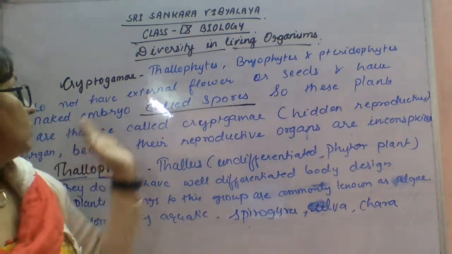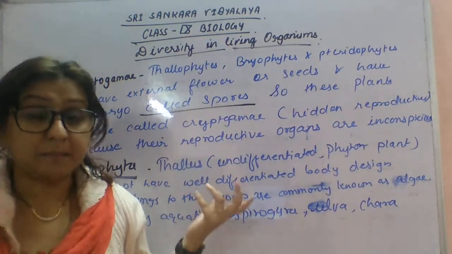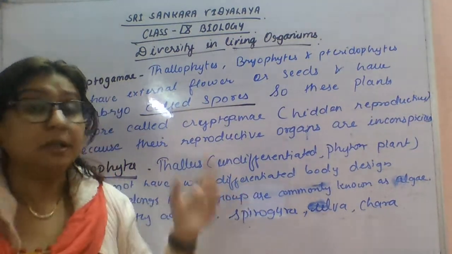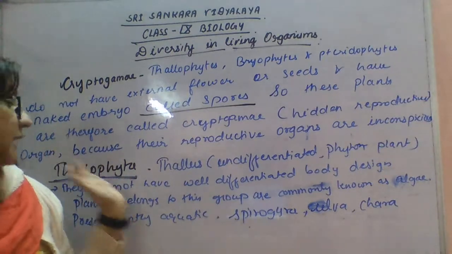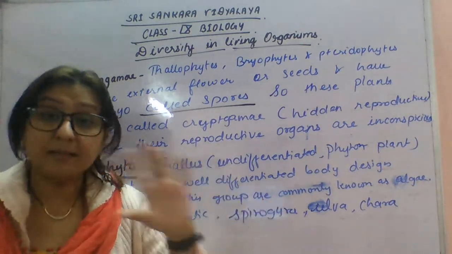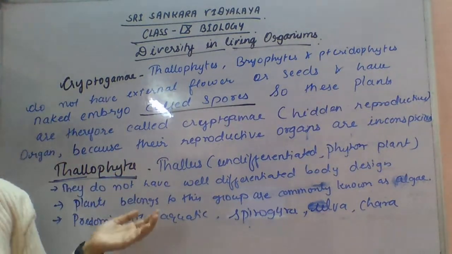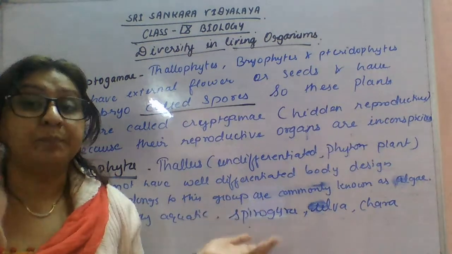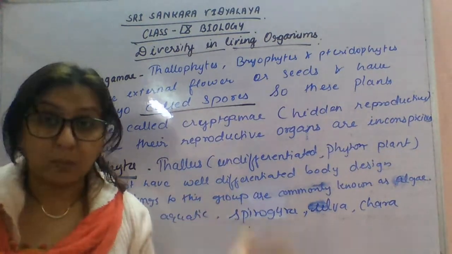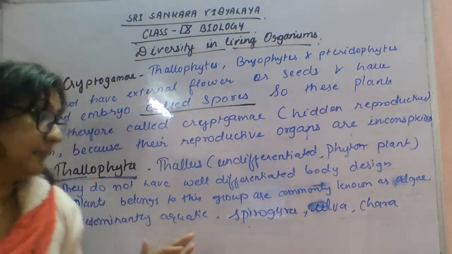So I told you, these have hidden reproductive organs, which come under the category cryptogamy. In cryptogamy, Thallophyta, Bryophyta and Pteridophyta come. Thallophyta means they do not have a well differentiated body design, and they are predominantly aquatic, and all the plants belonging to this group are called algae.